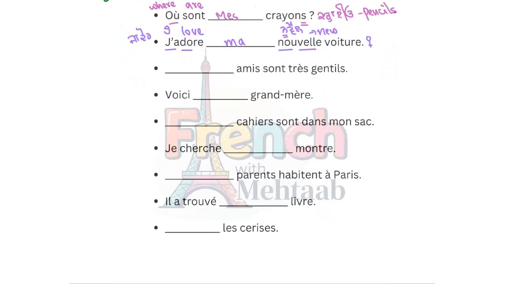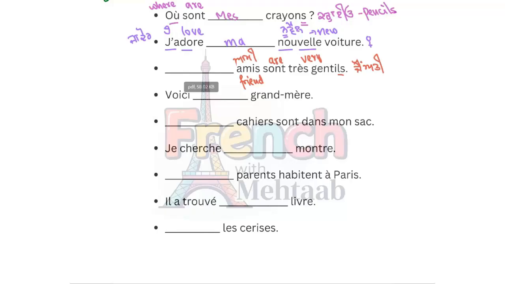Okay, now we want to say that my friends are very gentle. Ami, this is ami. Ami means friend. Sont means are. Très means very. And this is gentil. We don't speak L here, okay? This is only called gentil. L is silent in this word. There is no rule which states that L at the end will be silent, but in this particular word, we don't pronounce L. We simply say gentil. Gentil means gentle.